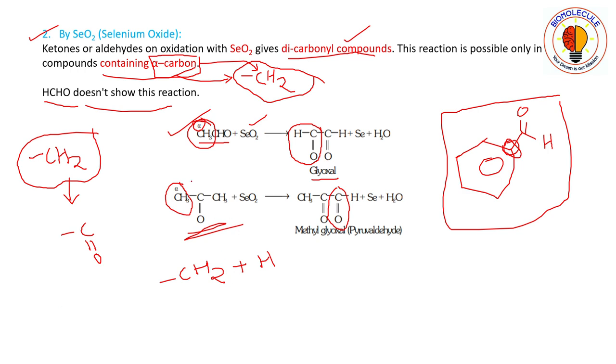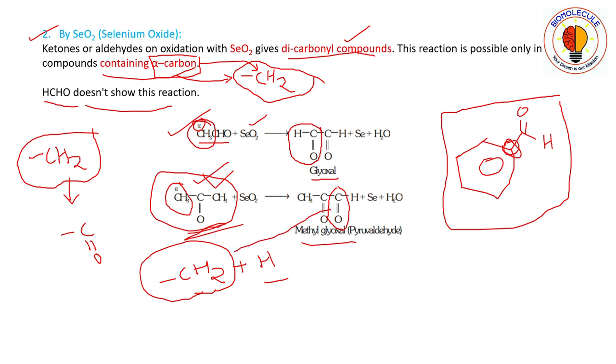See here, acetone is a symmetrical ketone, so whichever side you oxidize, you will end up with the same product. So the alpha CH3 group contains CH2 and hydrogen, and because of this CH2 group it is being converted to a carbonyl group, and thus the compound undergoes this oxidation reaction.